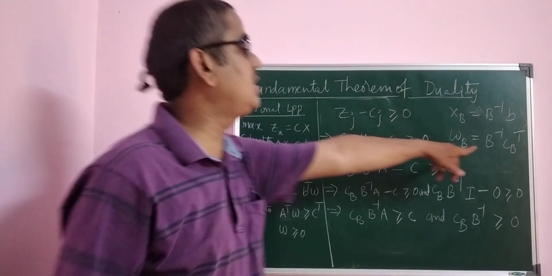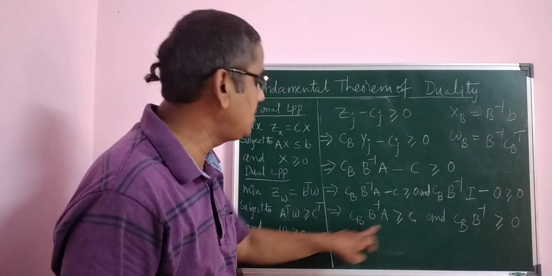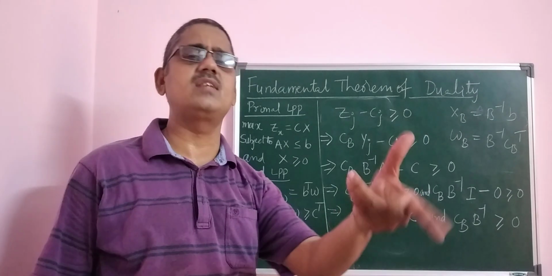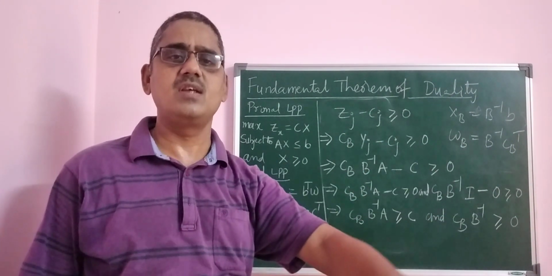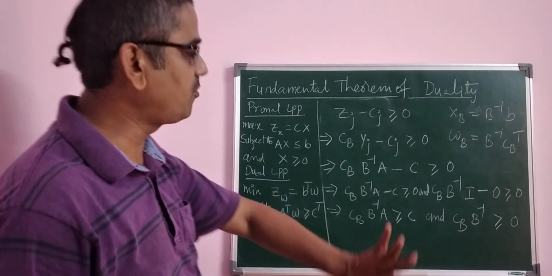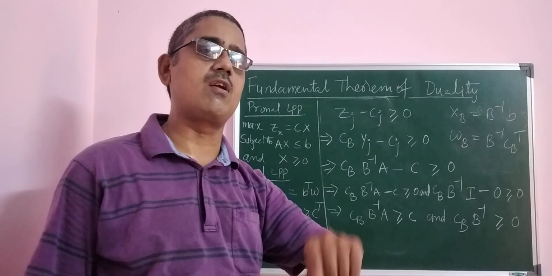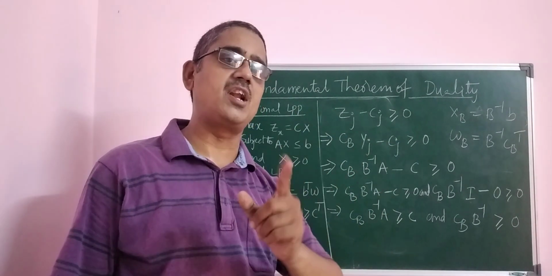Okay, B inverse CB transpose. I am writing CB, you know CB. CB is nothing but the cost of the vectors in the basis matrix. Therefore, the cost is going to be considered for the basis matrix only.